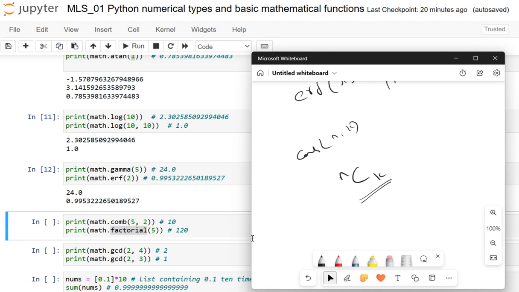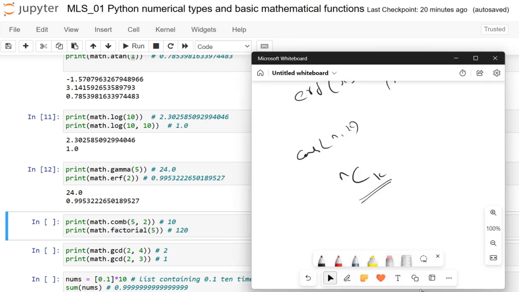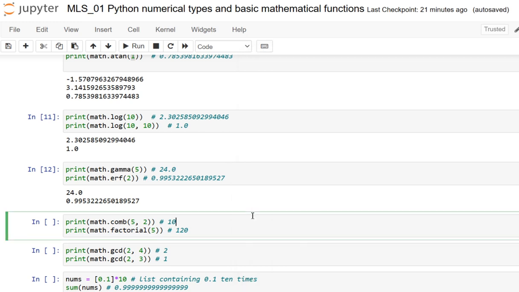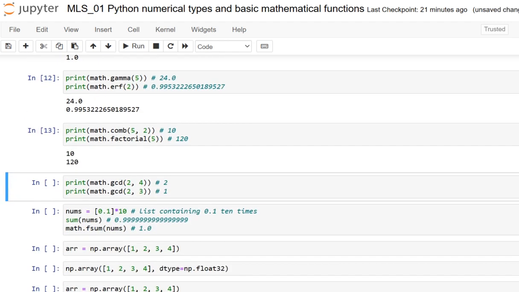Next I have specified the factorial. Of course, you all know about the factorial very well, as we have used it very often. The factorial of 5 is 5 into 4 into 3 into 2 into 1, and that is what we make use of. Here I have specified it, so let me execute it. Here it comes.